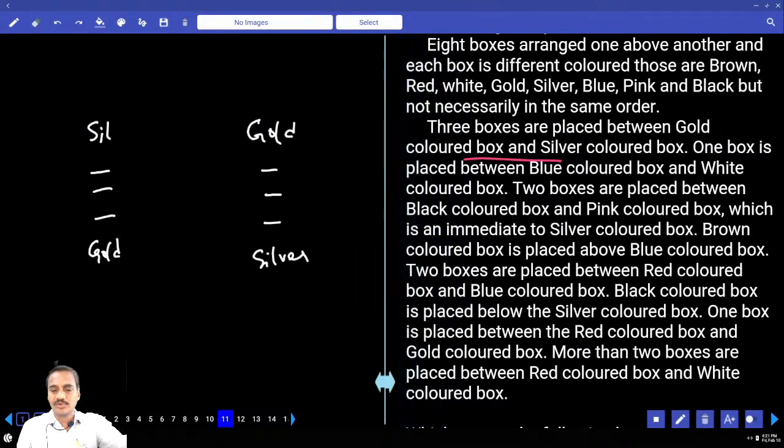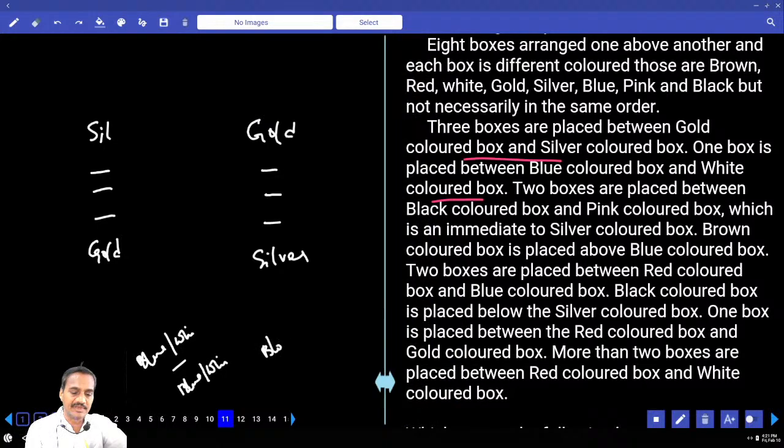1 box is between blue and white. Between blue and white there must be exactly 1. Then 2 boxes between black and pink. Between black and pink there must be exactly 2, in any order. And pink is immediate to the silver box.